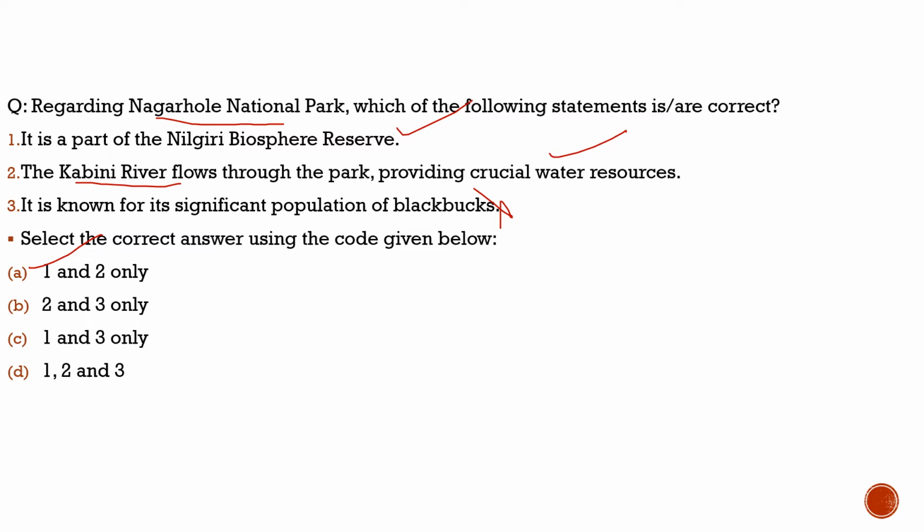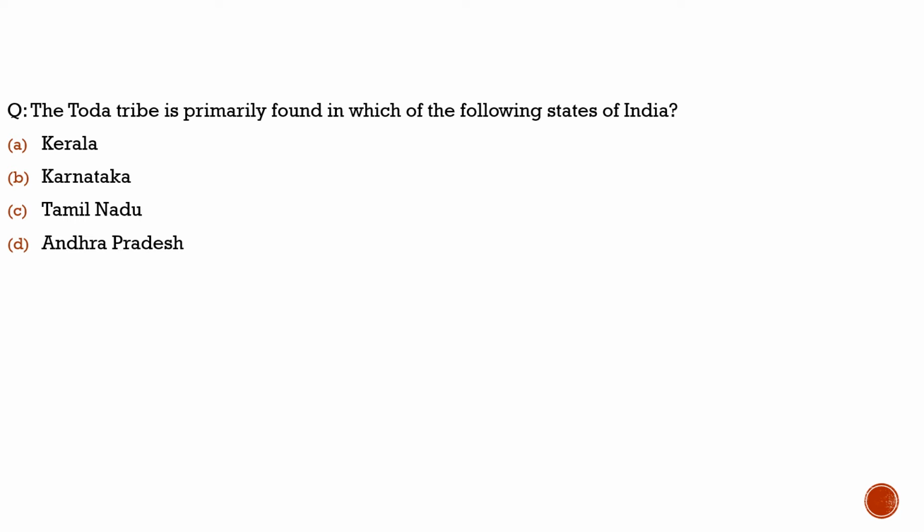With this, let's move to another question from current affairs. Here the question is about the Toda tribe. The question says the Toda tribe is primarily found in which of the following states of India? It is found in Karnataka, Tamil Nadu and the Nilgiris. There was a picture of their festival in the newspaper, so this tribe becomes important for you guys. It is also a PVTG group.